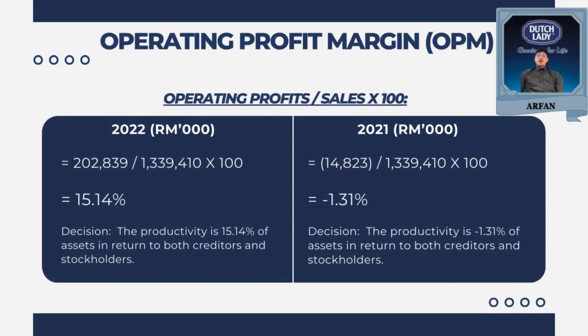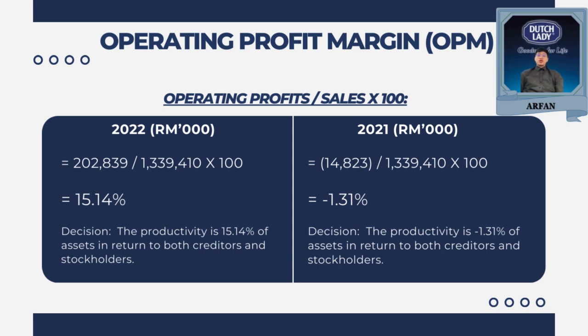Next, the operating profit margin is a profitability ratio that measures the efficiency of a company's core operations in generating profit. It is computed by dividing the operating profit by the total sales times 100.